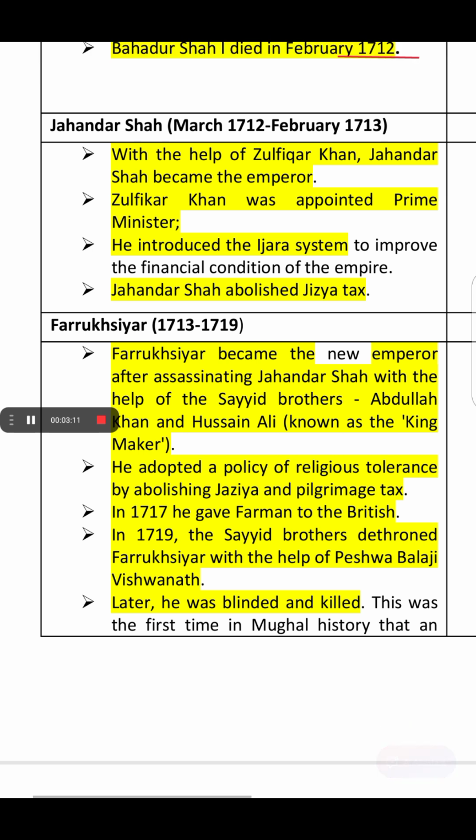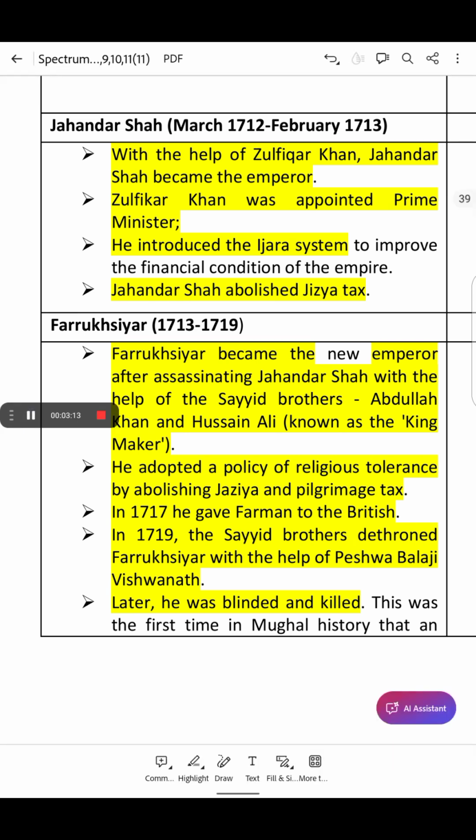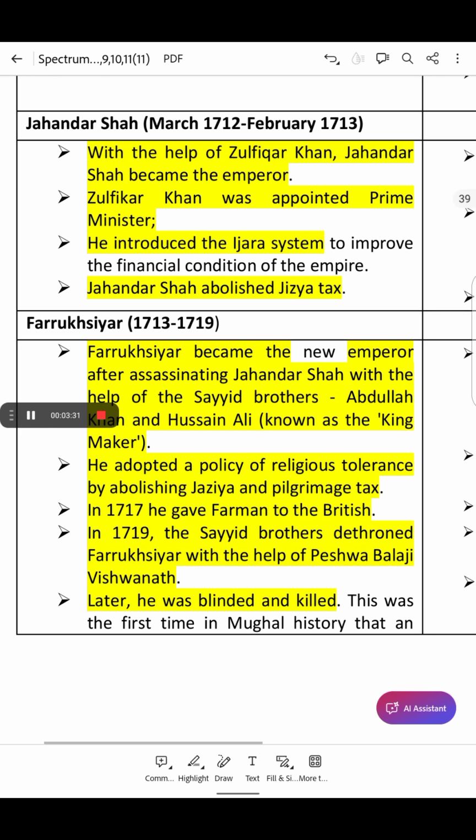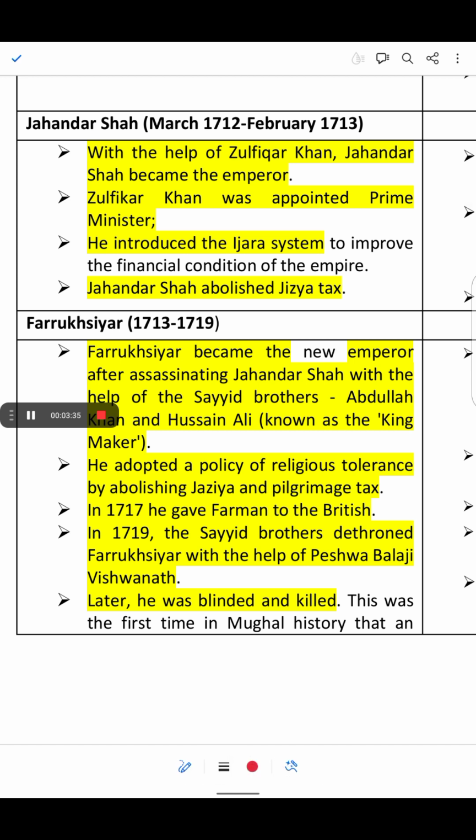Zulfikar Khan was a powerful general and nobleman in the Mughal Empire, and he played a key role in making Jahandar Shah the king. Zulfikar Khan was appointed as Prime Minister and he introduced the Ijara system to improve the financial condition of the empire.